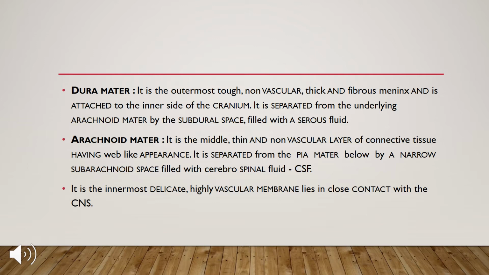So what is the arachnoid mater? It is the middle, thin and non-vascular layer of connective tissue having a web-like appearance. It is separated from the pia mater below by a narrow subarachnoid space which is filled with CSF, that is cerebrospinal fluid. The pia mater is the innermost delicate, highly vascular membrane which lies in close contact with the CNS.